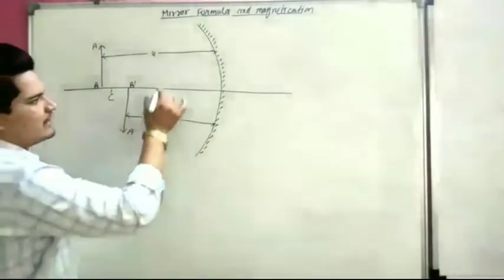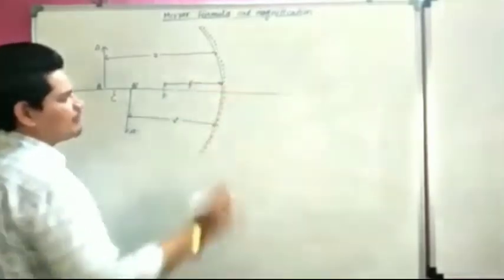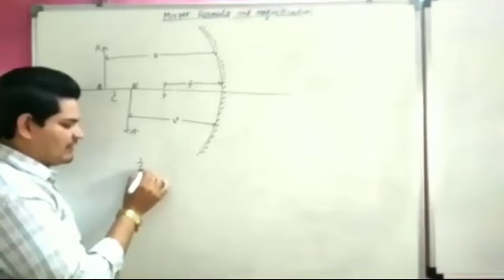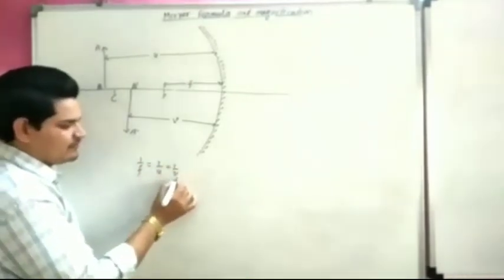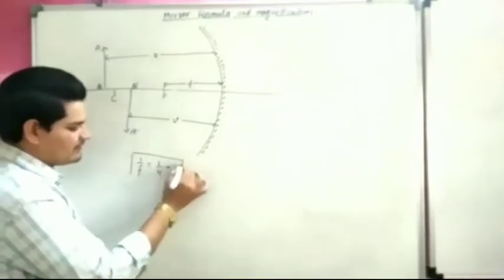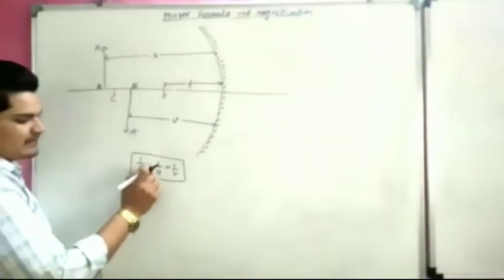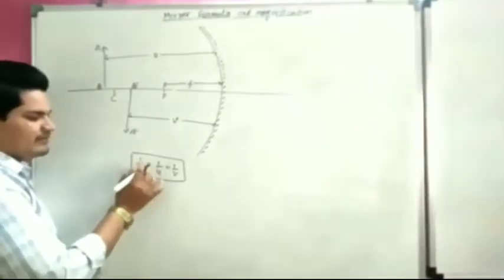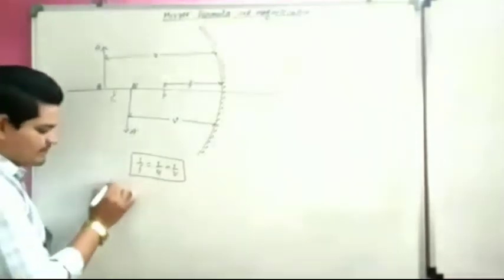This is our focal length, small f. So the mirror formula is 1 upon f is equal to 1 upon u plus 1 upon v.